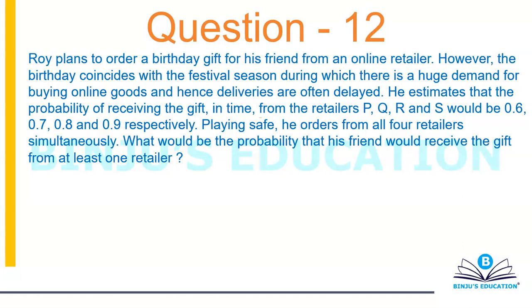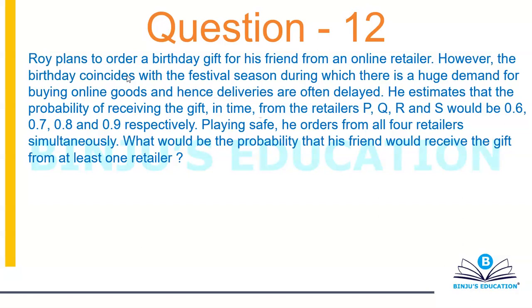Alright, let's see what we can do with this one. So it says that Roy plans to order a birthday gift for his friend from an online retailer. However, the birthday coincides with a festival during which there is a huge demand for buying online goods and hence deliveries are often delayed. He estimates that the probability of receiving the gift in time from the retailers P, Q, R and S would be 0.6, 0.7, 0.8 and 0.9 respectively.